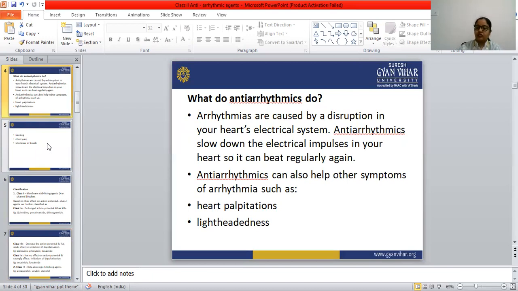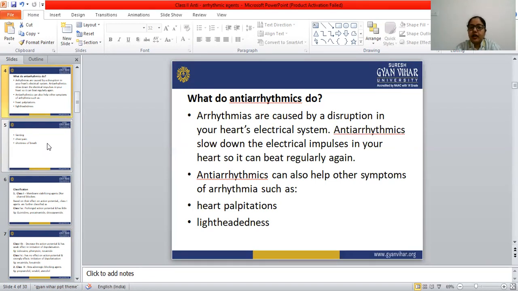Antiarrhythmic drugs are used to prevent or treat disorders of the cardiac rhythm. For treating or preventing the disorder of the cardiac rhythm, antiarrhythmic drugs are used.